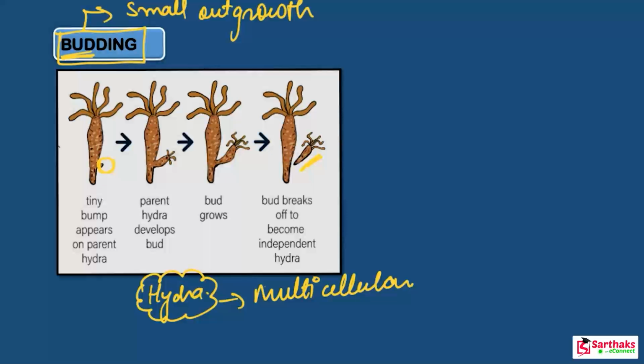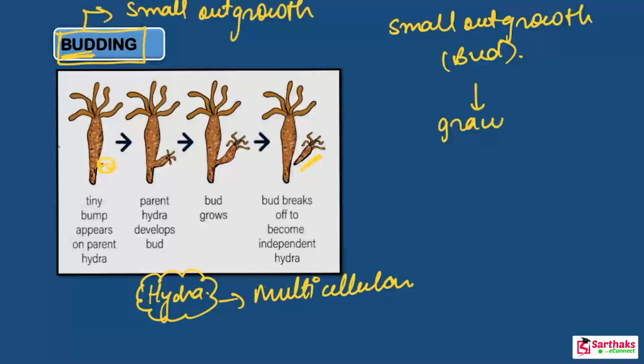Clear? So this happens as follows: in hydra, first a small outgrowth, that is the bud, is formed on the side of its body. Look at the diagram. Here the bud starts developing, by the process of mitotic division of its cells. Now this bud gradually grows to form a small hydra by developing a mouth and tentacles. Look at this, this is the mouth, and the tentacles also start developing. This is a cute little baby.